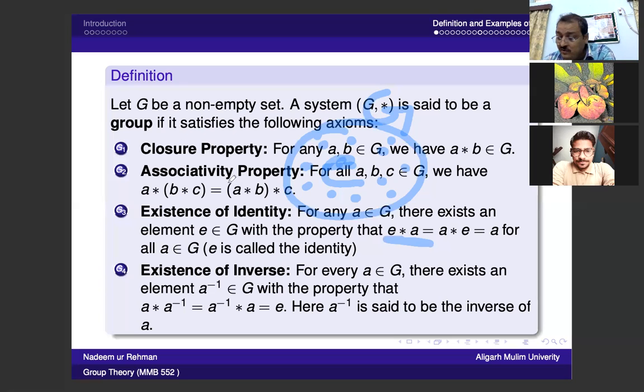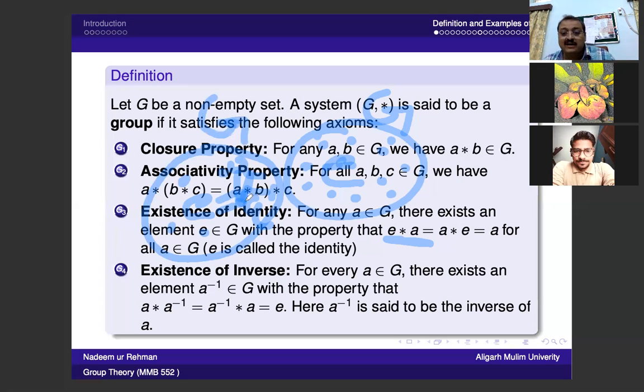Suppose again this is the set G, and it has all the elements. E is one of the elements of the set. If we take an element a, and another element, suppose a inverse, we take the composition of these two elements. If the composition gives e, then we can say that a inverse is the inverse of a.